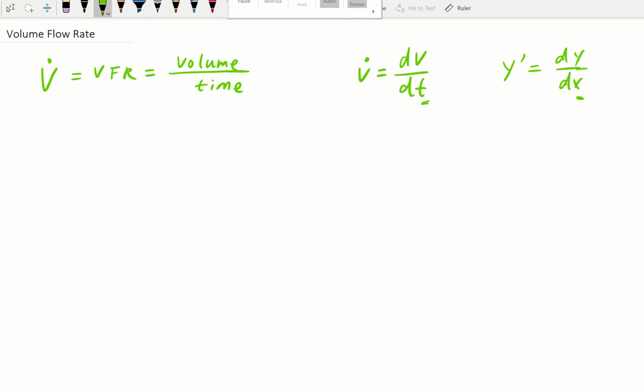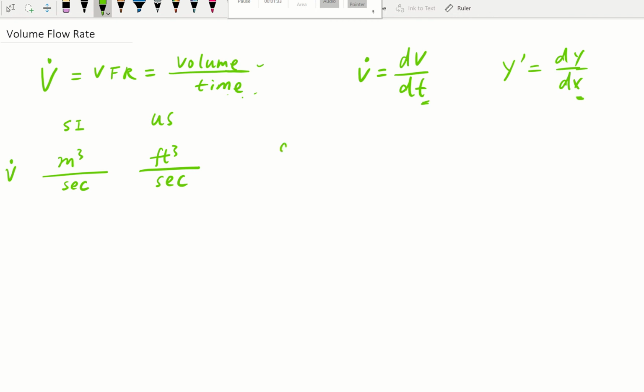So volume flow rate, V dot, is volume divided by time. Think about the unit. For SI units, the volume will be meter cubed and time will be per second, so volume flow rate will have a unit of meter cubed per second. For US units, that would be feet cubed per second. But we normally do not hear feet cubed per second.